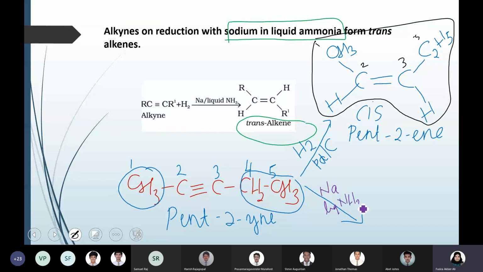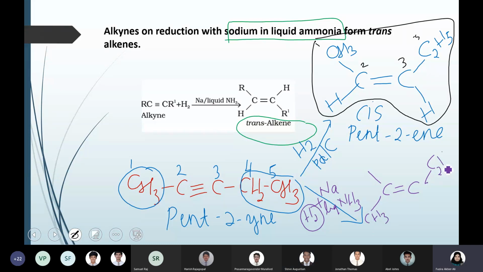And if you use sodium and liquid ammonia, that is the second type of catalyst condition we can use. We can use sodium metal in the presence of liquid ammonia. Again, you are adding hydrogen in the presence of sodium and liquid ammonia. What will be the change you will be getting? The same product or a different product? I mean, you get the trans version of it. Yeah, ma'am, the isomerism will change. Yeah, you will get trans.